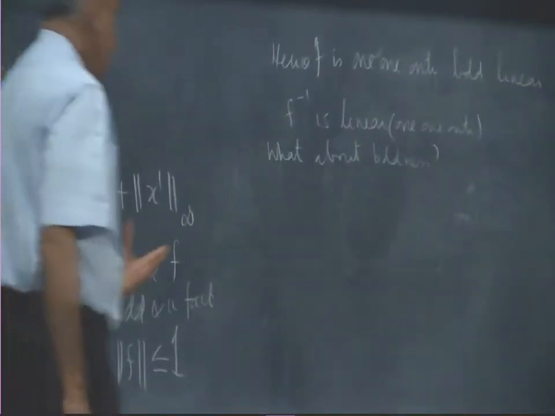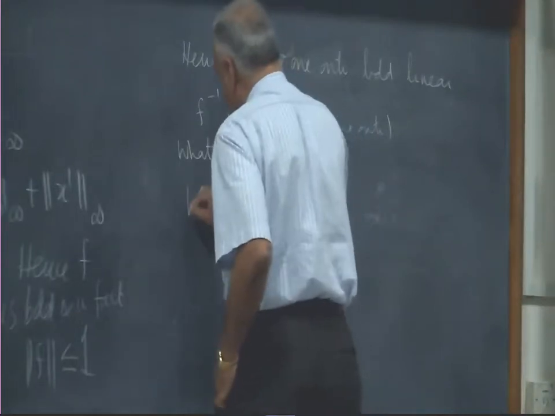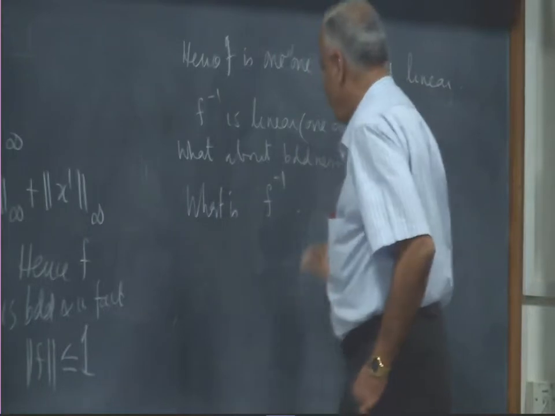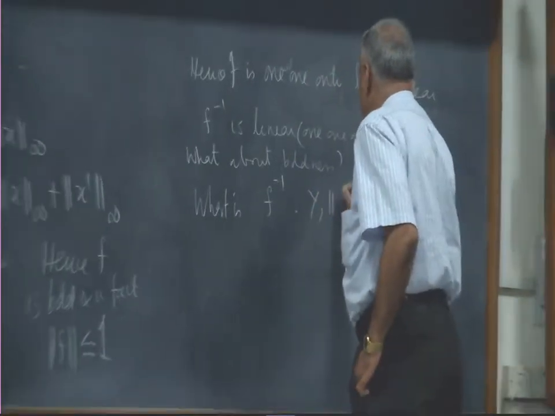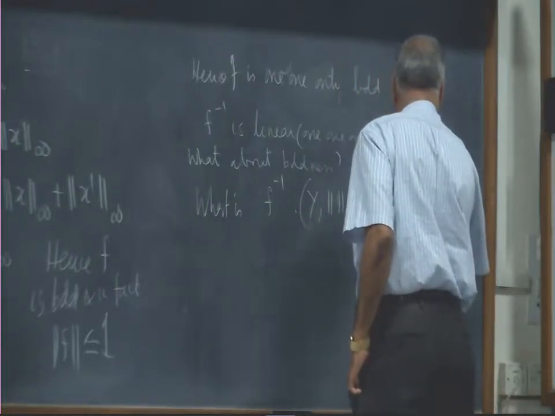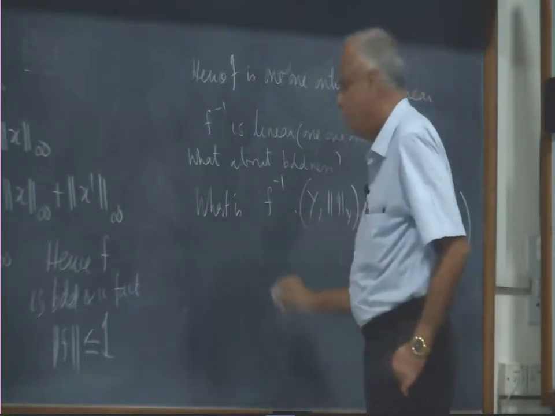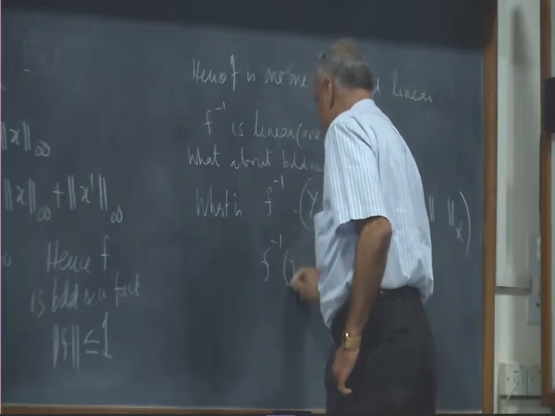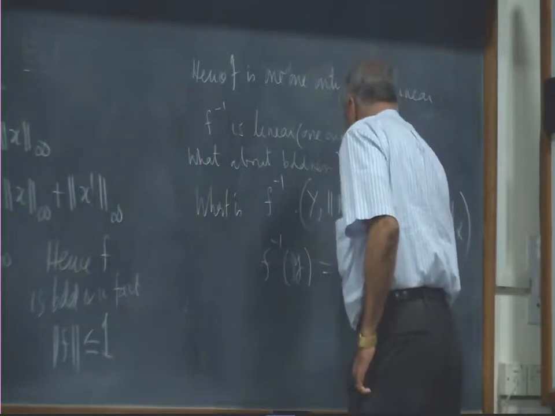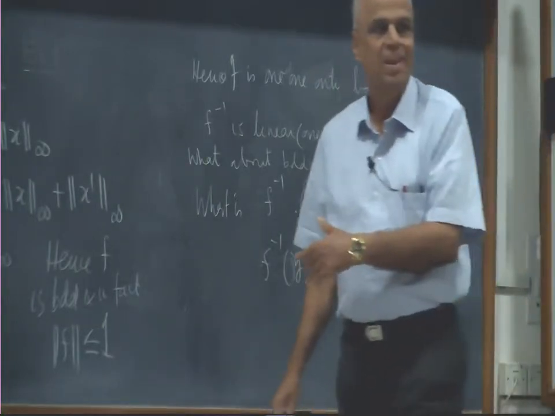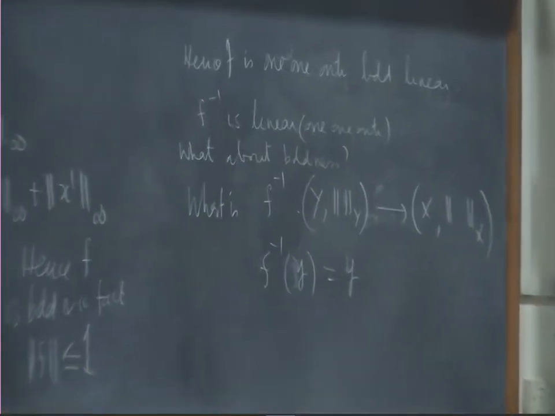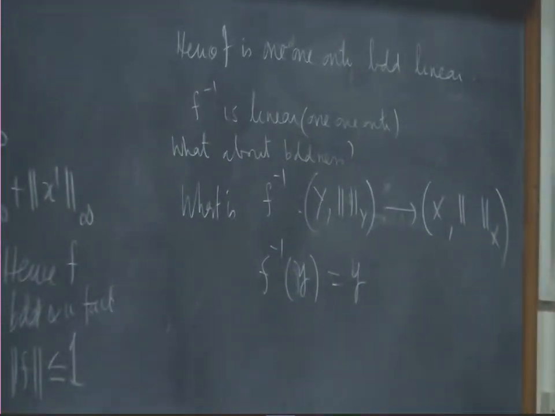So first of all, what is f inverse? F inverse must map... what does it do? It also doesn't do anything, because if the code takes x to x, decoding is y to y, that's all. Every y is decoded as y itself. So f inverse of y is y itself.